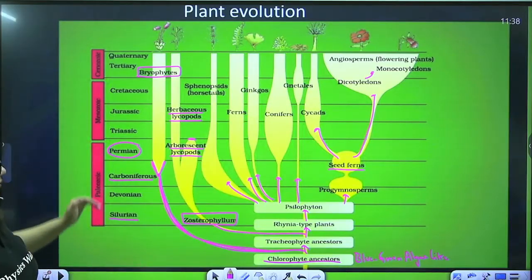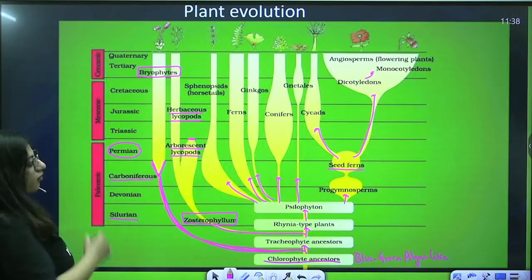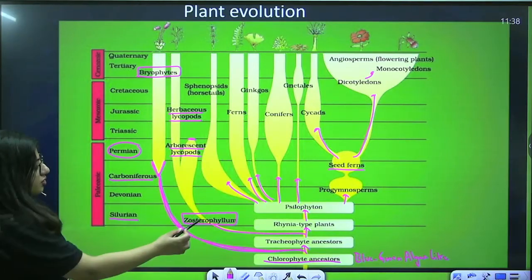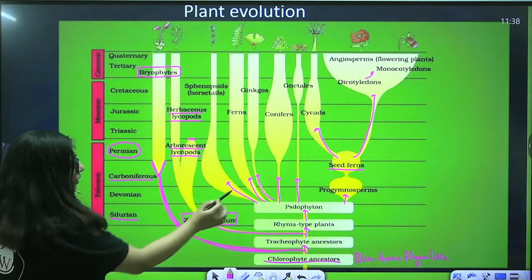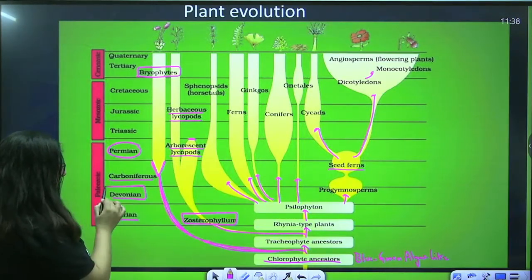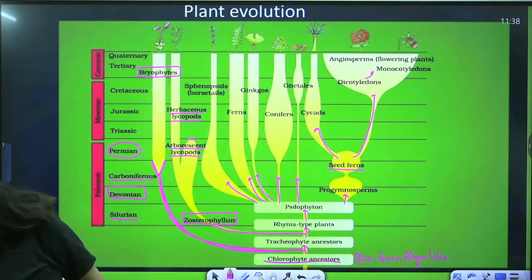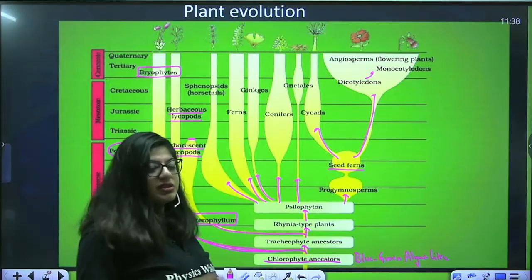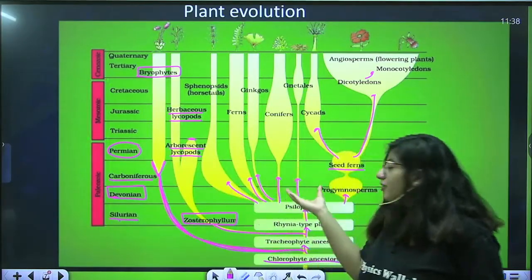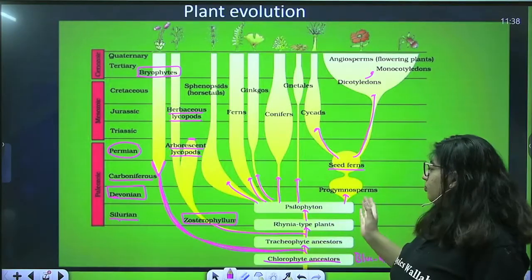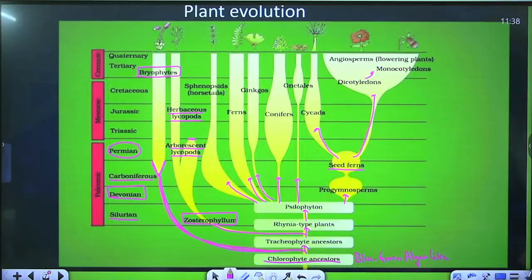And the second type: which one evolved when? Like I told you, bryophyte evolved in Carboniferous. Okay, so Zosterophyllum in Silurian. You have to find the prominent ones. Psilophyton gave rise to all of these in Devonian, because the Psilophyton was so prolific that it gave rise to everything in Devonian, including the progymnosperm. All right, so that's about your plant evolution.